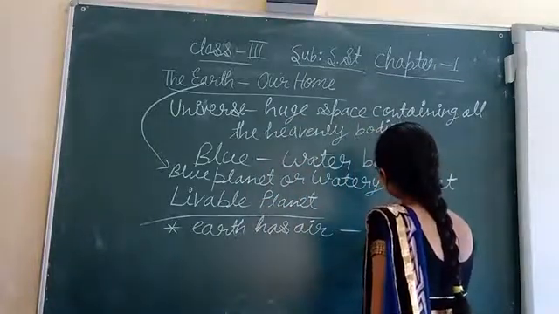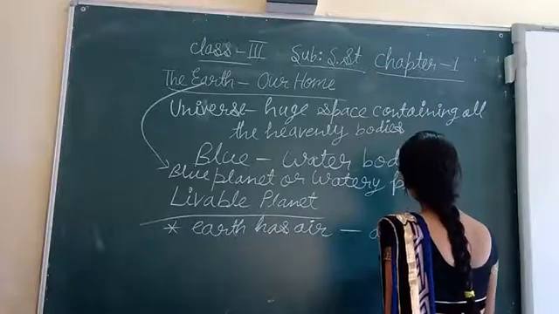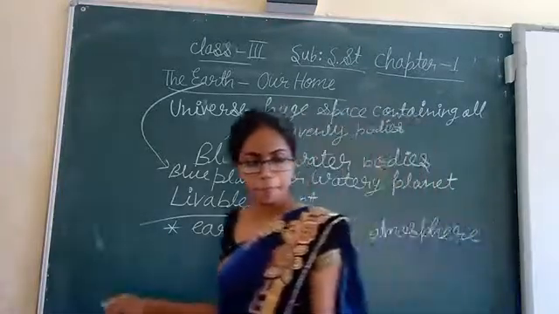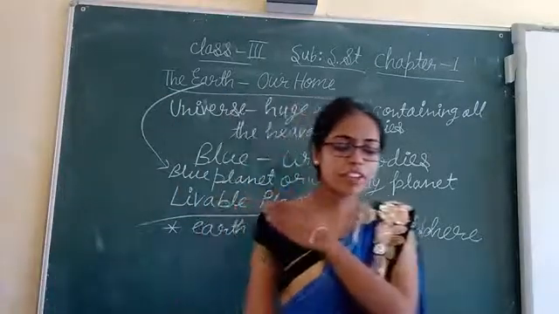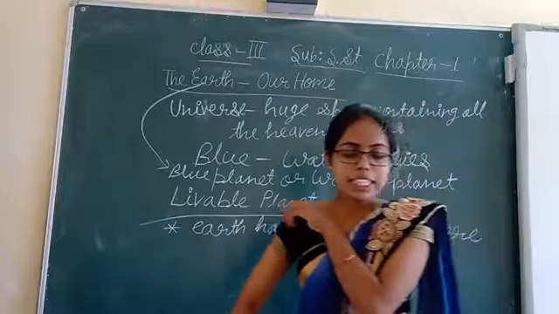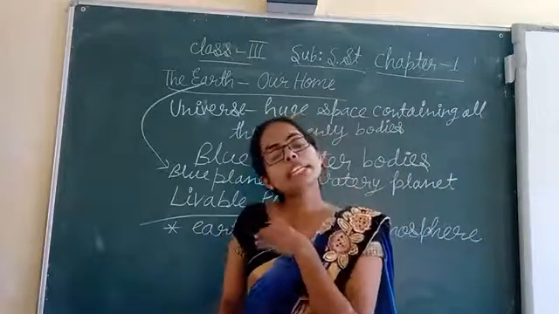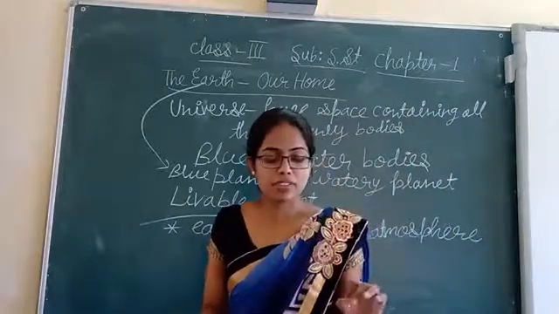What is this air called? Atmosphere. The air is very rich in a gas called oxygen, and this oxygen is the life-giving gas. We need this oxygen to breathe in order to survive.